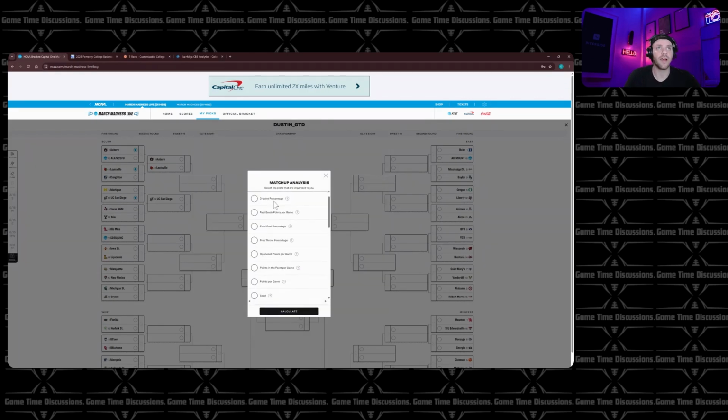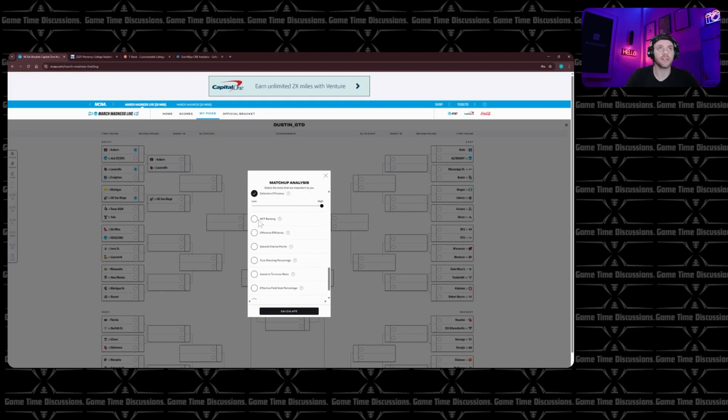So just so we know what that looks like, we can look at 3-point percentage, and how important it is to us. So medium, let's just leave them all medium for now. Field goal percentage, free throw percentage. Points in the paint are important. Seed I don't love to use. We will, but it's going to be at the low end. Same with win percentage. One I'm big on is the last 10 games win percentage. Offensive rebounds are very important. Points from turnovers.